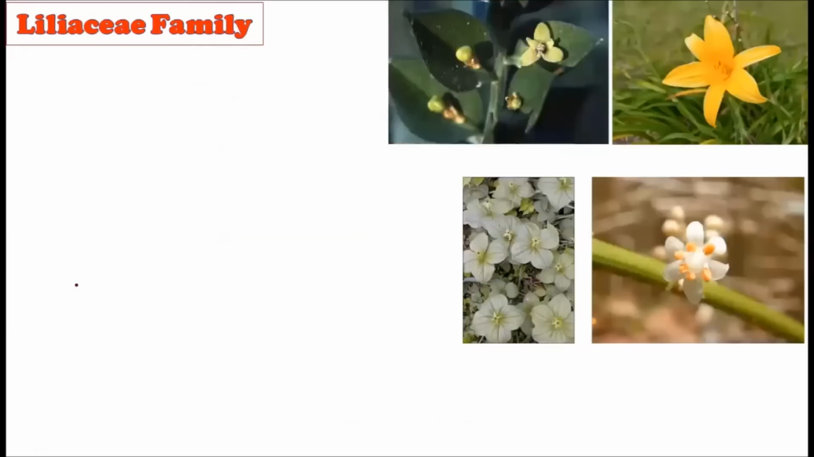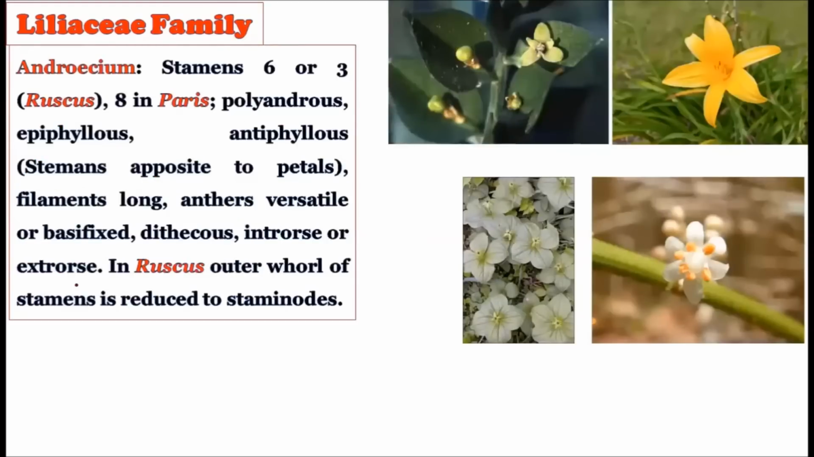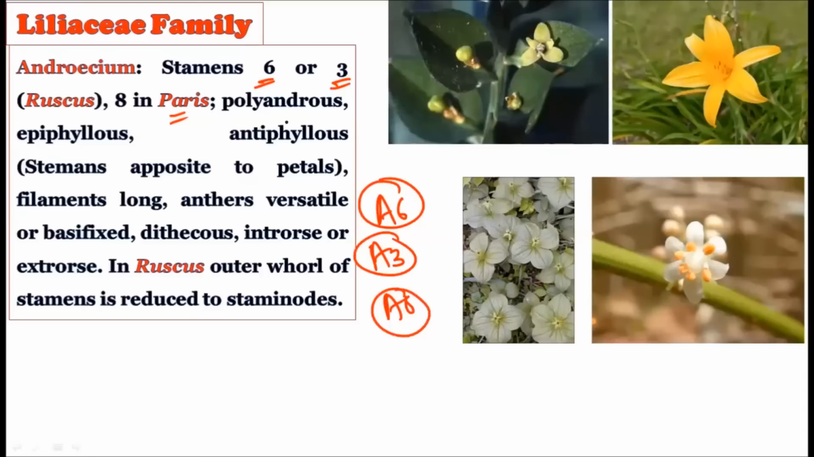Right, now see how the androecium is. See, the stamens are 6, that is the A6 condition, or maybe 3, that is A3 in case of Ruscus, or A8 in case of Trillium. So the number of stamens varies from plant to plant. Majority of the time you will find A6, sometimes A3, and sometimes A8. Then they are polyandrous, which literally means they are not fused with one another. So the A6 condition is there and no bracket is required.